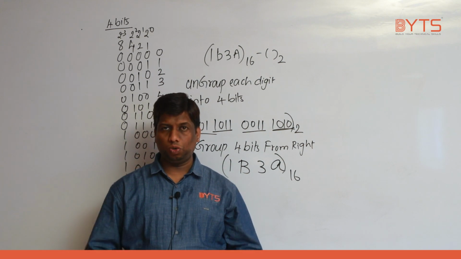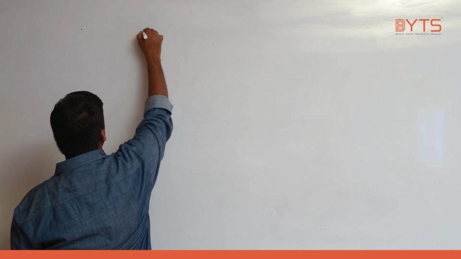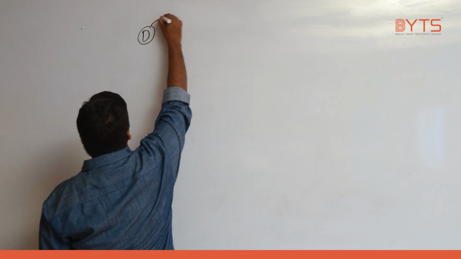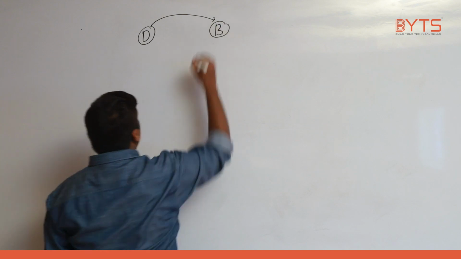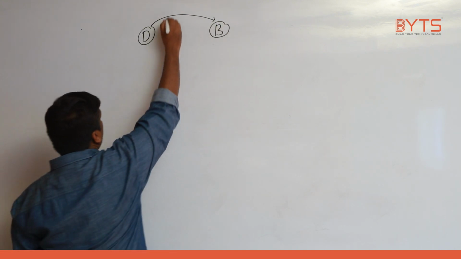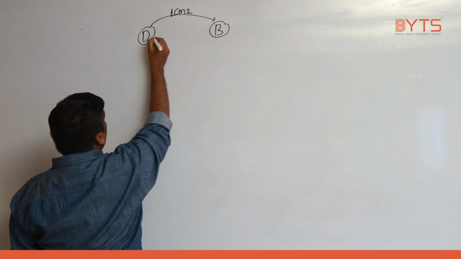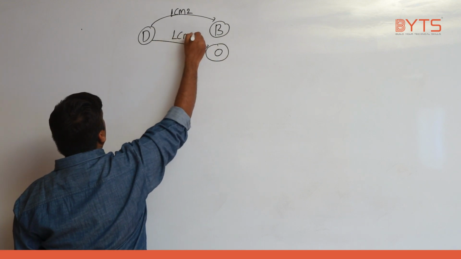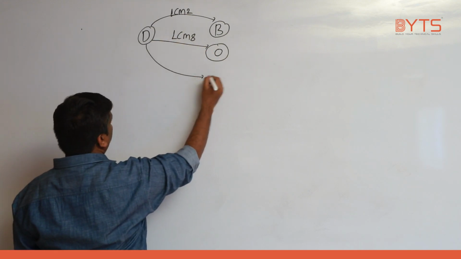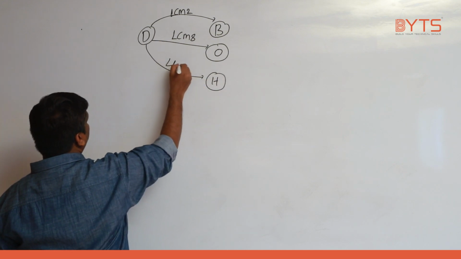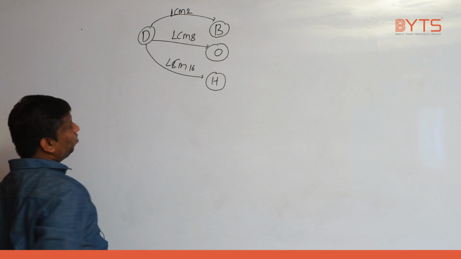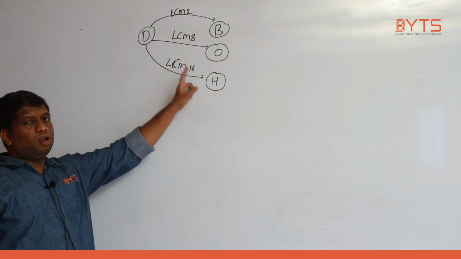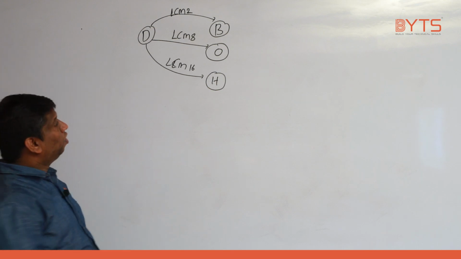Now I will put the summary for you. Now I will put all 12 conversions summary. Just listen here, this is very important. First we have decimal. How do you convert decimal to binary? Can you please tell how you convert decimal to binary? LCM with 2. Next we have octal. How do you do that? LCM with 8. Next we have hexadecimal. LCM with 16, right? From decimal you always need to do the LCM operation. Next, binary to decimal.